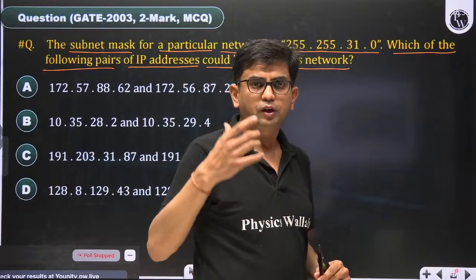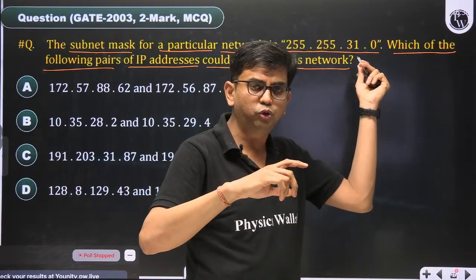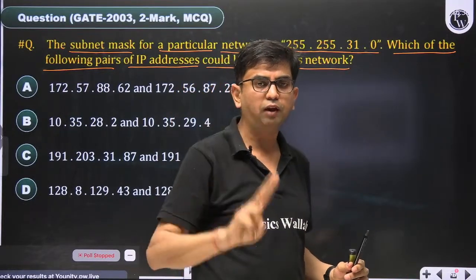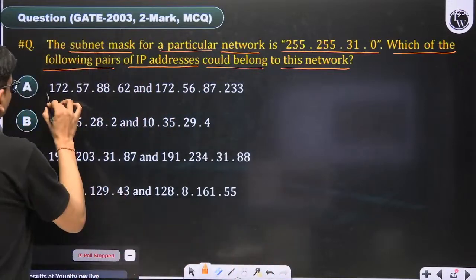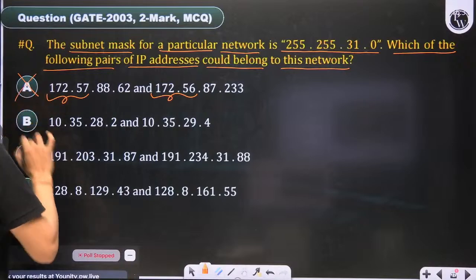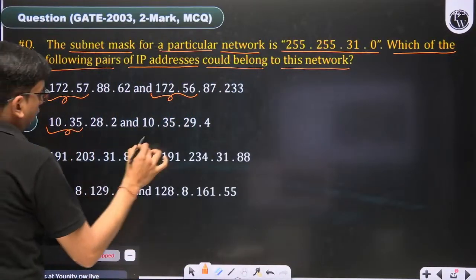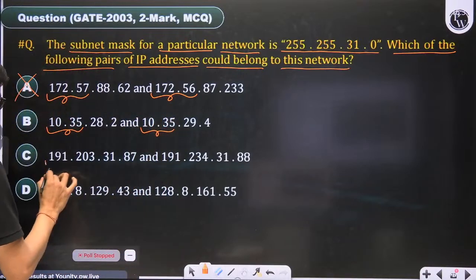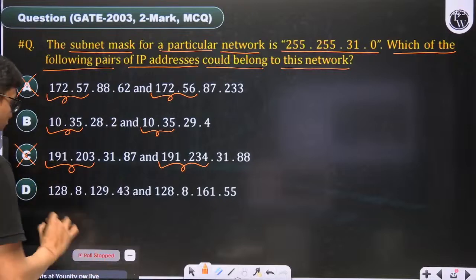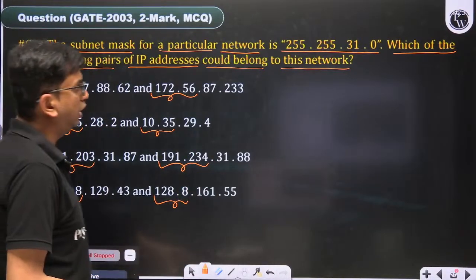It means those IP addresses belong to this network whose network mask is given if they have the same value in the first 2 octets. Here 172.57, 172.56. Wrong. This cannot belong to the same network. Then 10.35, we have to check. 191.203, 191.234. This cannot belong to the same network. 128.8, 128.8. Okay.